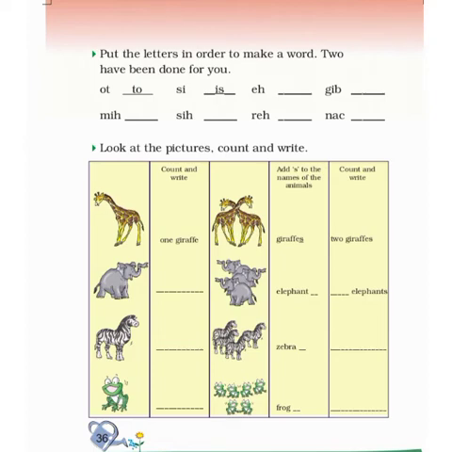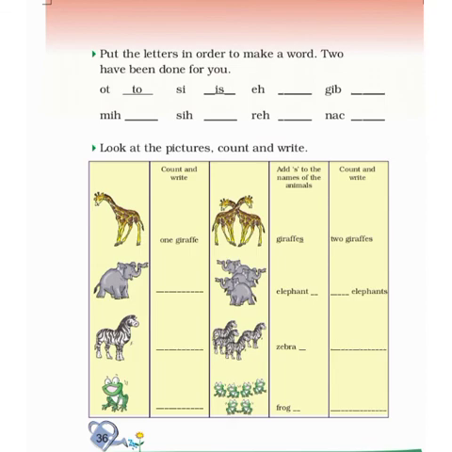Now let's move to the next exercise on page number 36. Here some words are given which do not have any meaning. They are wrong. So you have to arrange the letters in an order to make the correct word. Like, two examples are given. OT is changed into TO. SIC is not a word, so we have changed it into is.